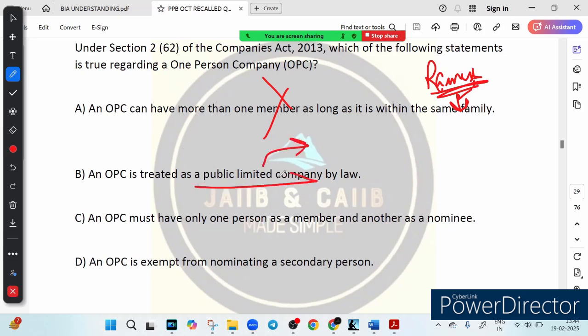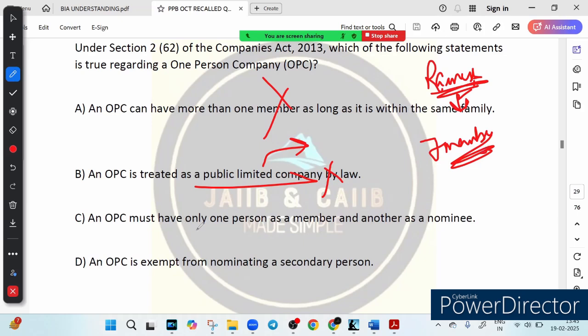Option B, an OPC is treated as a public limited company by law. What does this mean? Is this true? No, this is also not true. Because a public limited company requires a minimum of 7 members. Remember it. Public limited company में कम से कम 7 member चाहिए, लेकिन OPC के पास केवल 1 member होता है. So it cannot be classified as a public company. Companies like Reliance Industries or Infosys are public limited companies, meaning they have multiple shareholders. And OPC is different because it is always treated as a private limited company under the law.